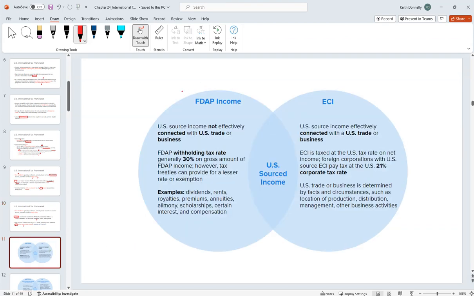So FDAP income tends to be more passive, whereas ECI tends to be more active. We're in the inbound arena here. It's going to be 30% on the gross. Here it's going to be 21% on the net.